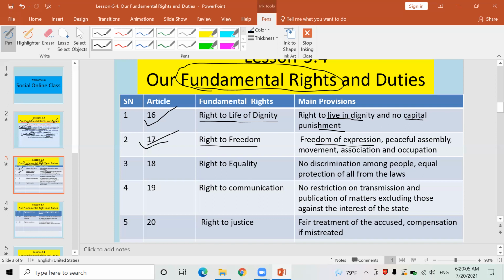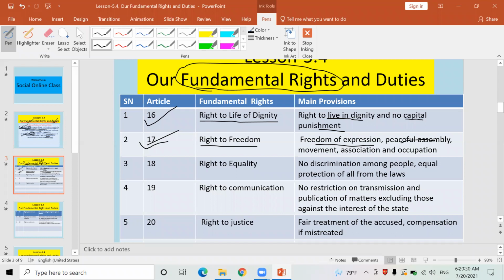If you still like KP Sharma Oli, you can deliver a very long speech or write an article in a newspaper according to your wish. If you are in favor of Sherbahadur Deuba, the present Prime Minister of Nepal, you can appreciate him and deliver a long speech in favor of him. It is called freedom of expression.